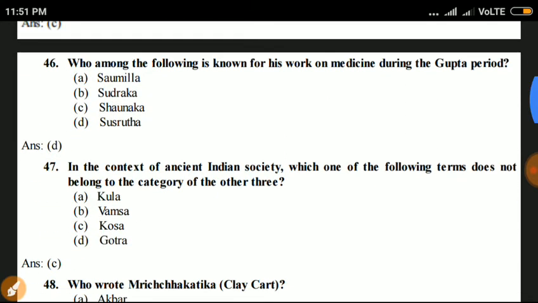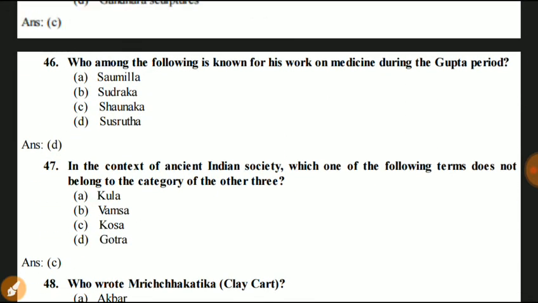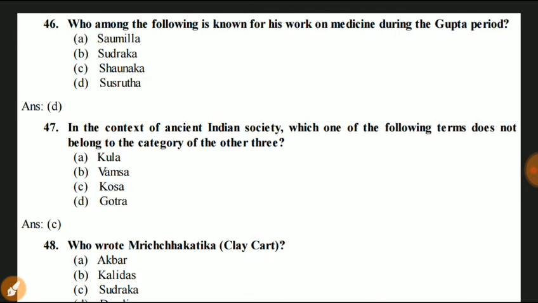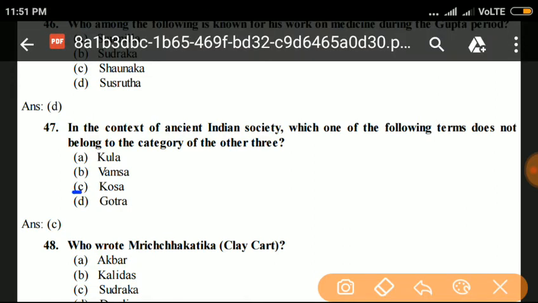Next question number 47. In the context of ancient Indian society, which one of the following terms does not belong to the category of the other three? Kula, Vamsa, Kosa, Kshudra. Answer is C, Kosa. It is different from the other three.